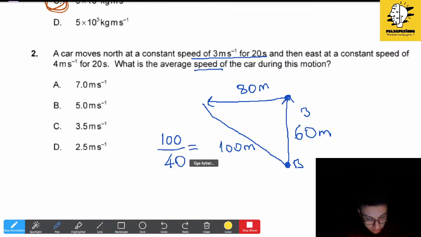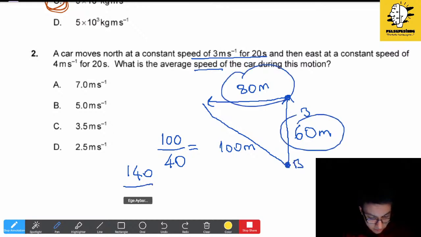And yes, Burak, what do you think about this? This should be 3.5 meters per second. Because if we are going to east, actually the direction is right opposite, but it doesn't really matter. So it will go about 140 meters in total, right?